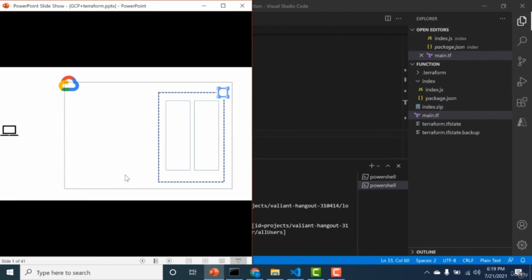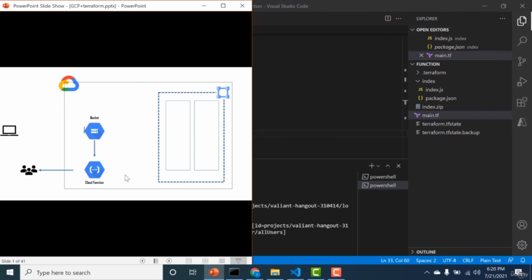So let's see how you can create a cloud function in Terraform. To do that, the first thing I need to do is create a bucket. And within this bucket, I need to store the code base for my particular cloud function. So I will create my code base in my local and upload it as an object into my bucket. Once I've done these two steps, the third step is to create that particular cloud function and point the object in the bucket to that cloud function. So that would be the third step.